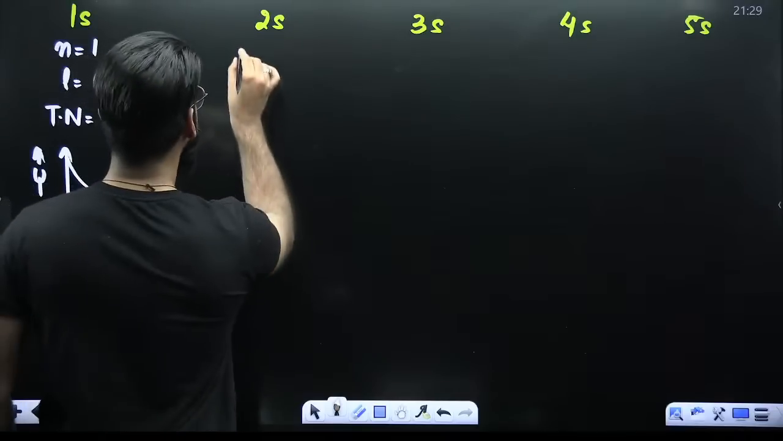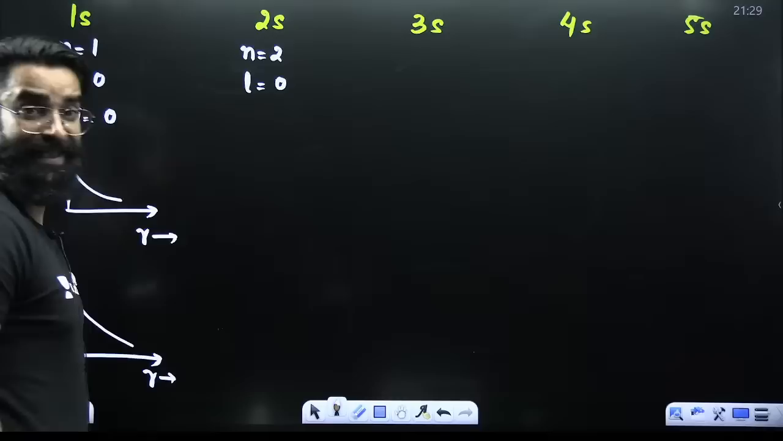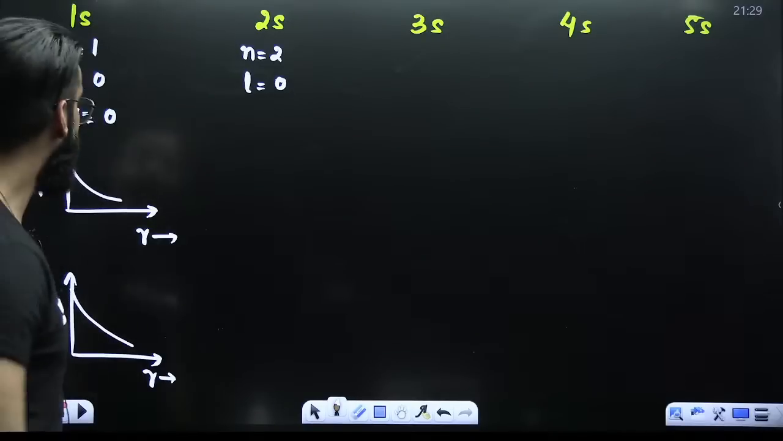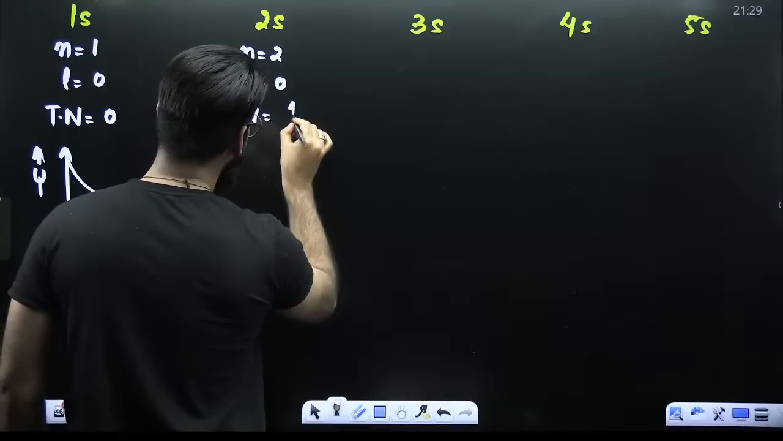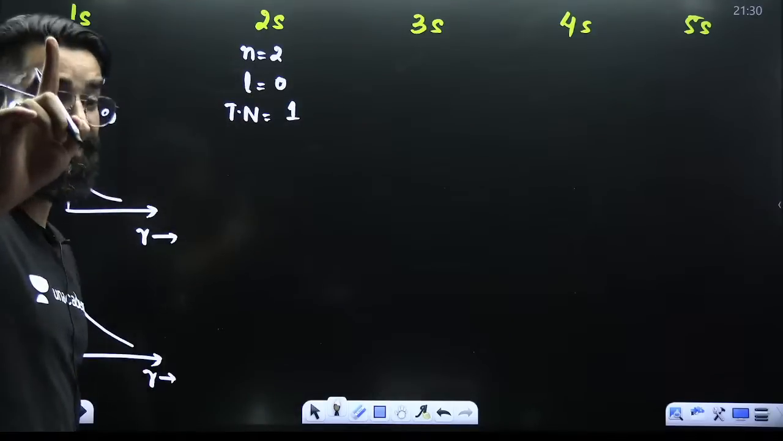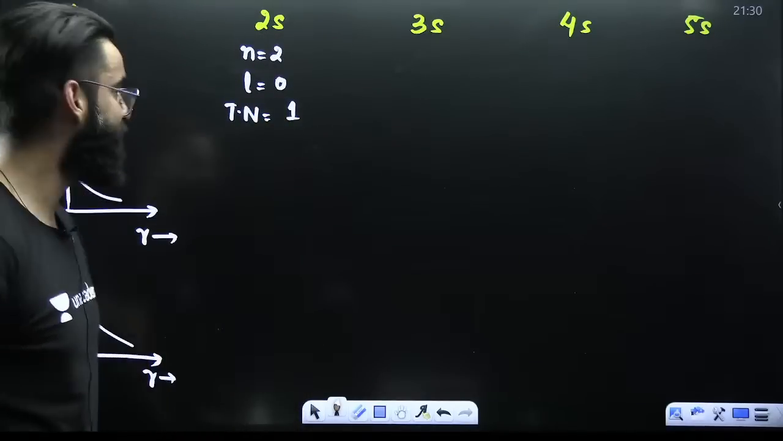Perfect. Now guys, go to 2s. Things will get clear slowly. N value here is 2. L value here is 0. Tell me how many total number of nodes. N minus 1, 2 minus 1, that's 1. Total number of node is 1. You've got one node. Now, which node is it? Is it radial or angular?